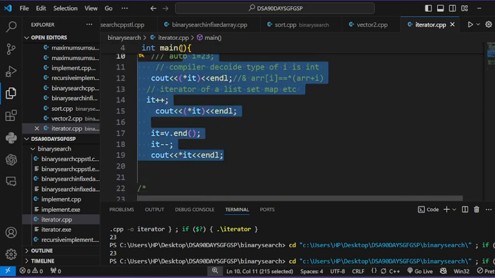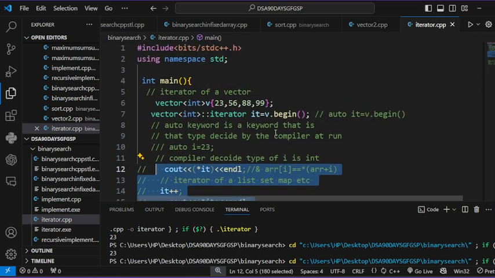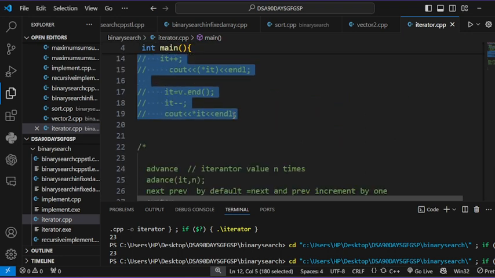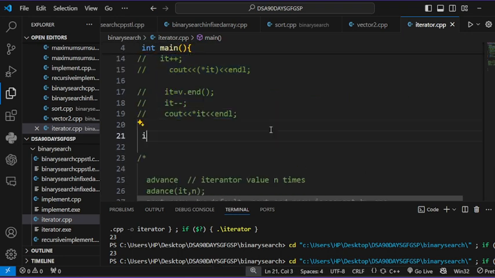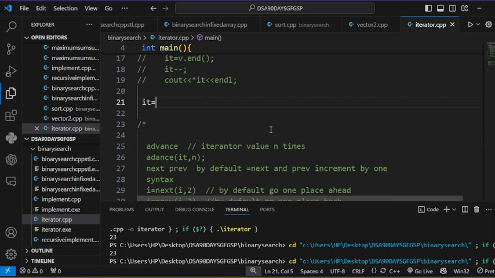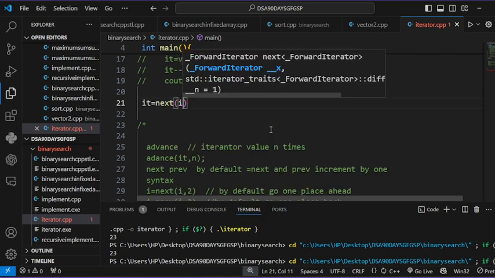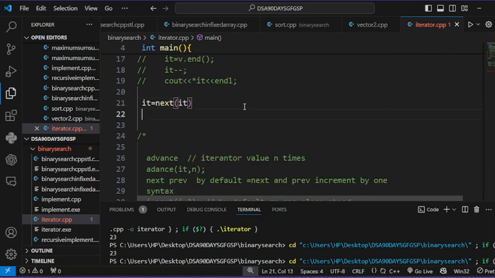One second, I commented this. Let's say it points to b.begin(). First I write it = next(it), and let's print this value: cout << *it.